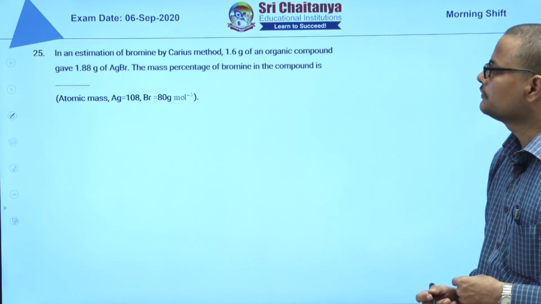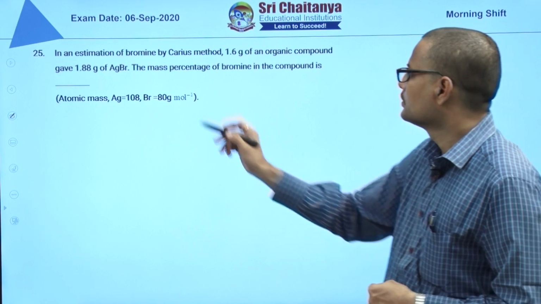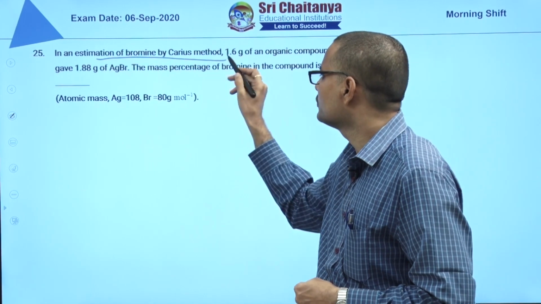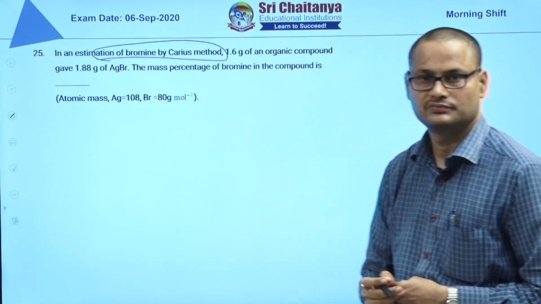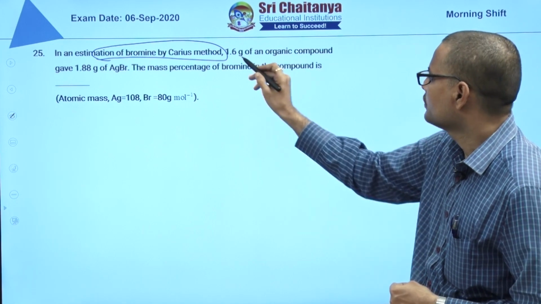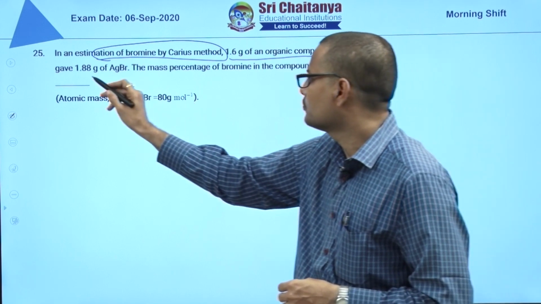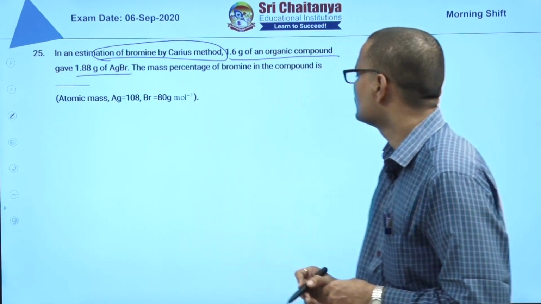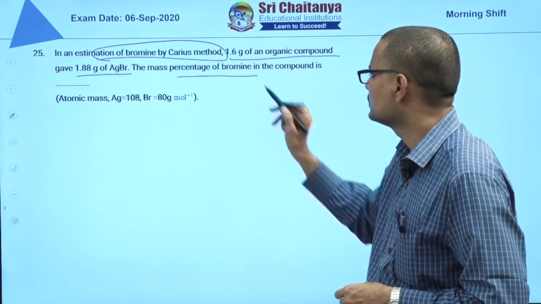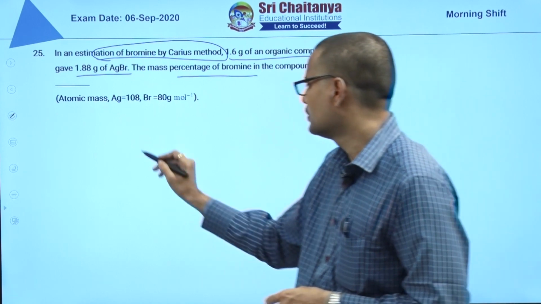Next, 25th question. This is estimation of bromine by Carius method. You have taken 1.6 grams of organic compound. It gave 1.88 grams of AgBr. You have to find the percentage of bromine. What is the formula?